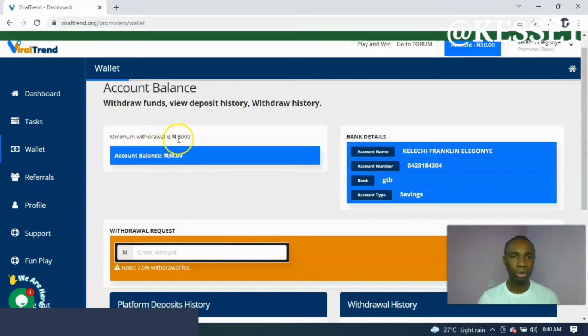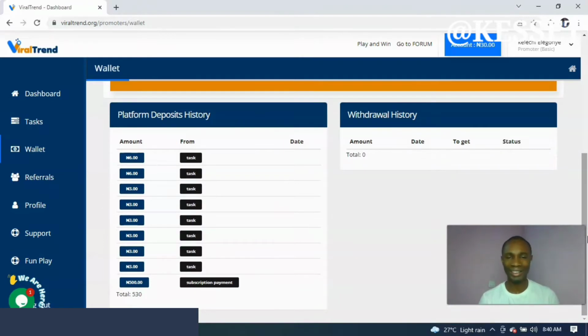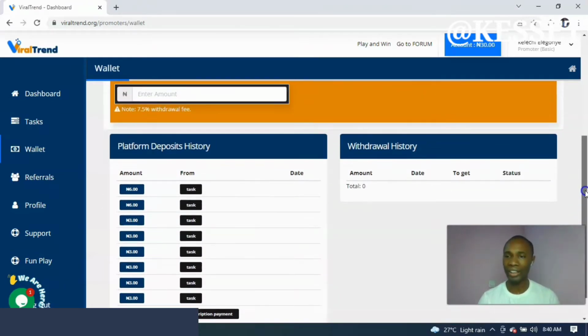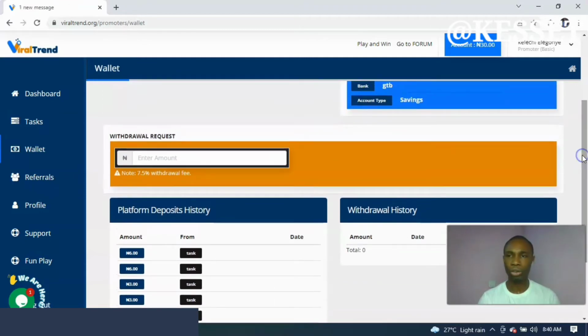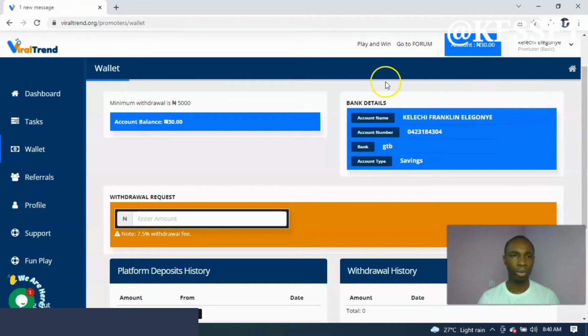Here too, they say that the minimum amount you can withdraw is 5,000 naira. So that is to say that you do these tasks. If you are consistent doing all of these tasks, you will be able to make at least 500 naira each day. And once you do this, you'll be able to make a lot of money for yourself.